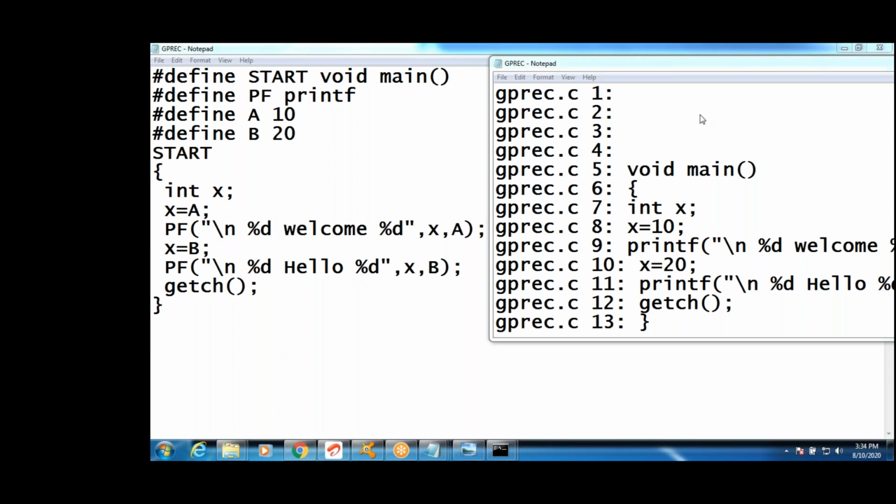Are you following? That's all. At compile time only, we get errors. At pre-processing time, it won't show any errors. It replaces whatever you have written. Even if you have errors, you won't get those errors at that time. At compilation time, it shows the errors. Understood, guys? Now, next one.